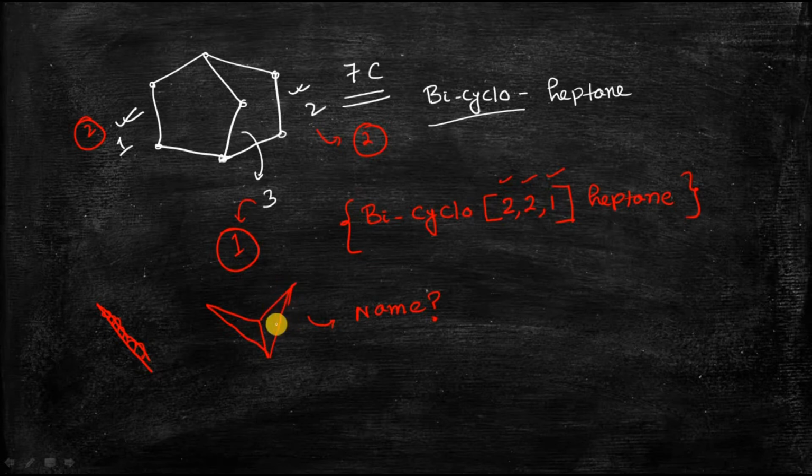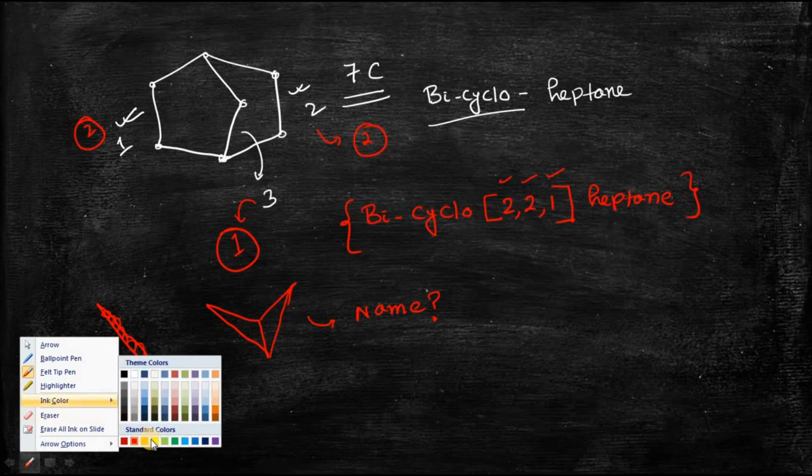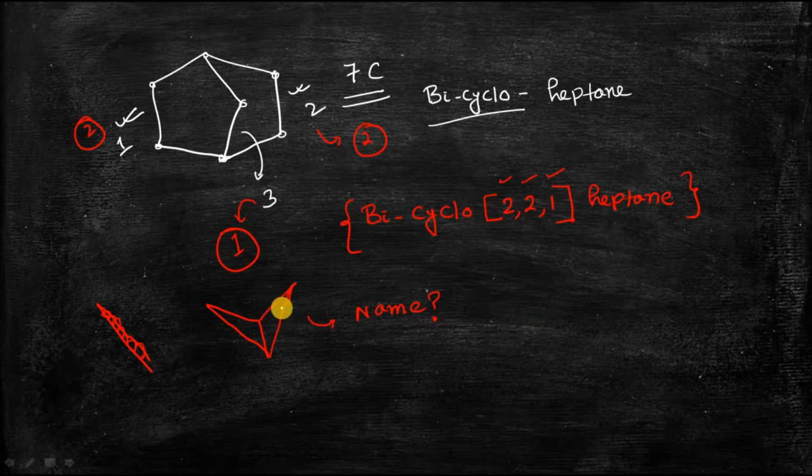If you make these two portions flat, then it will look more realistic and be easy for you to understand. So if you flatten these two portions, you will obtain this type of structure. Now it is easy to understand.